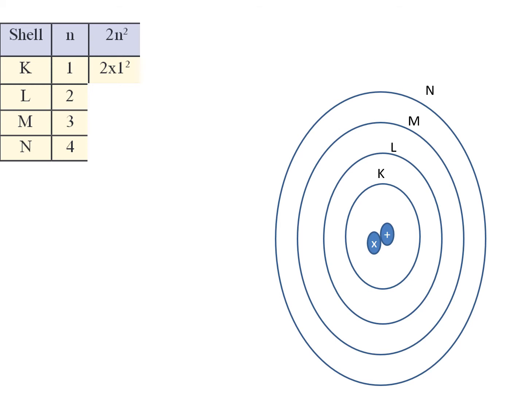So if you substitute in 2n square, here it is 2 into 1 square. Why 1? Because we know K is the first shell, that is why it is given as 1 square. If you solve this, obviously it is 2, which means that the K shell can have 2 electrons revolving in the orbit. That means the capacity is 2. It can be 1, it can be 2, it cannot be more than 2.